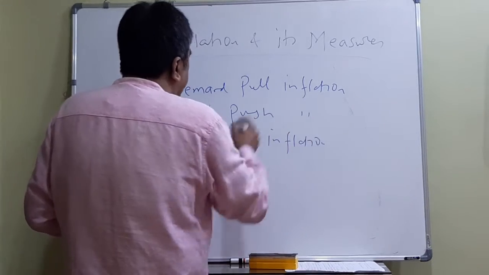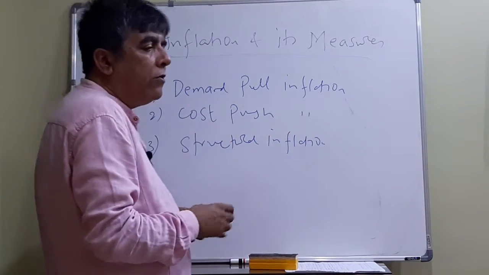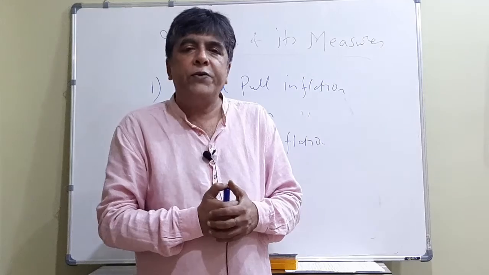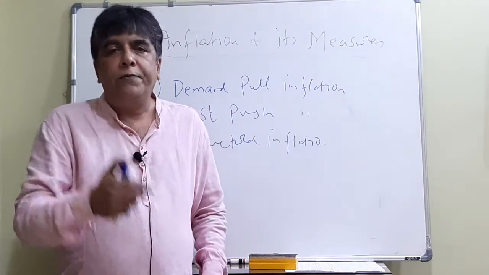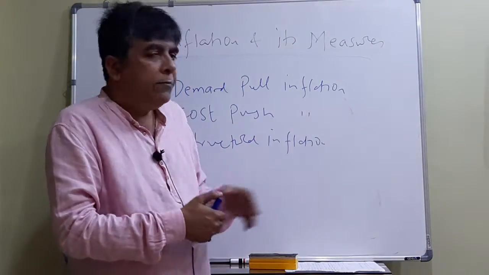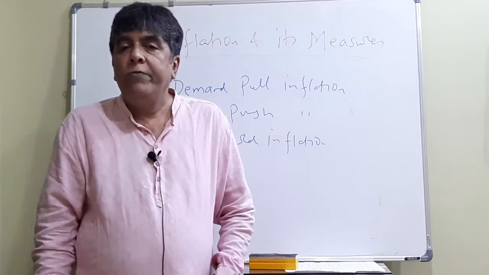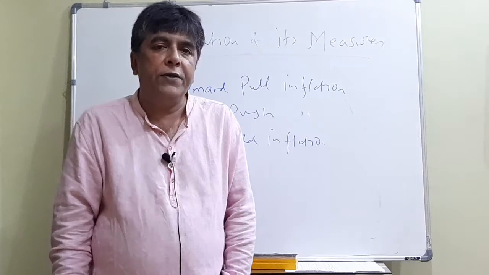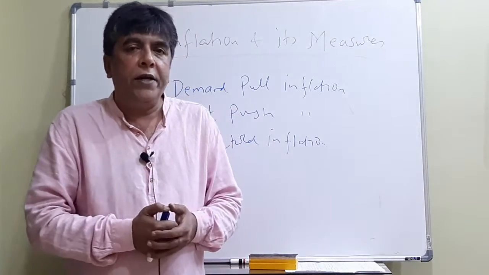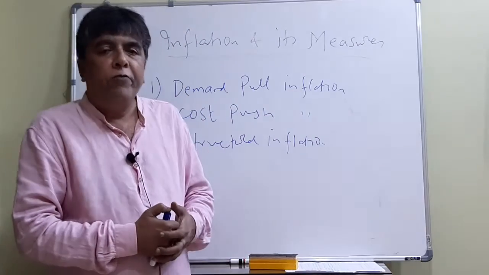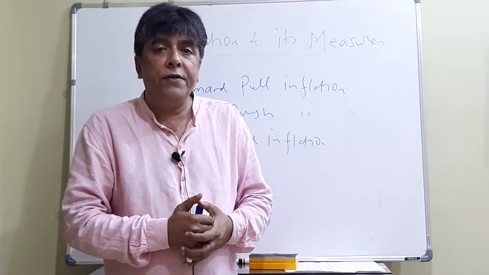Let me now discuss one by one. Demand pull inflation and cost push inflation, we have already discussed while discussing the fiscal policy, and that too market borrowing. In brief, demand pull inflation is mainly because of the mismatch between demand and supply, where demand is more than supply. One of the main reasons behind that is excess money supply. Moreover, growing population is one of the reasons.